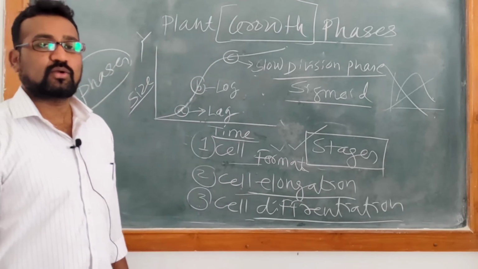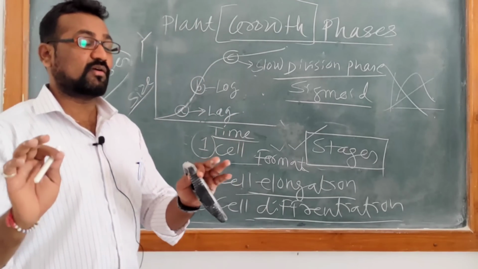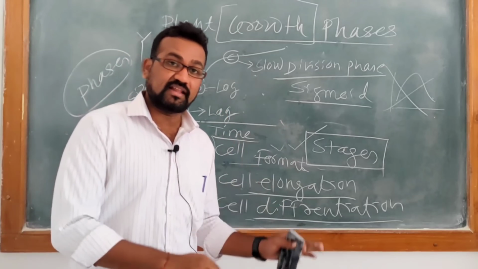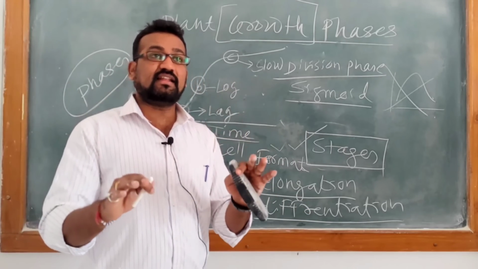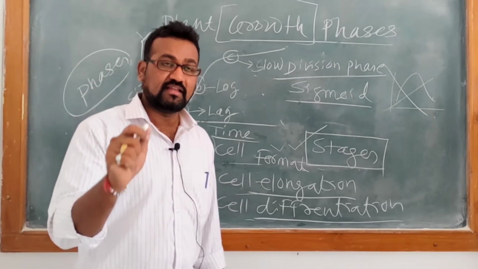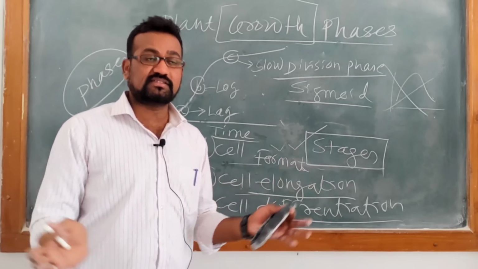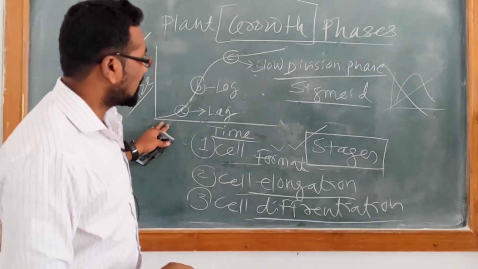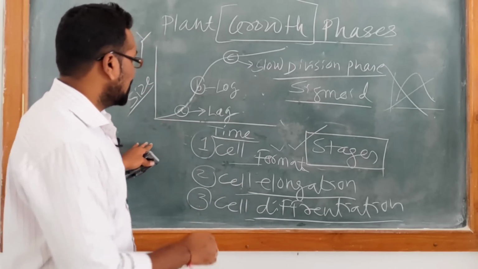So what is this lag, log and slow division phase? If you are talking about one cell, from the start I am talking about one cell. After division, that cell acquires some weight, then it undergoes differentiation. By a graphical presentation you can present the lag phase here.